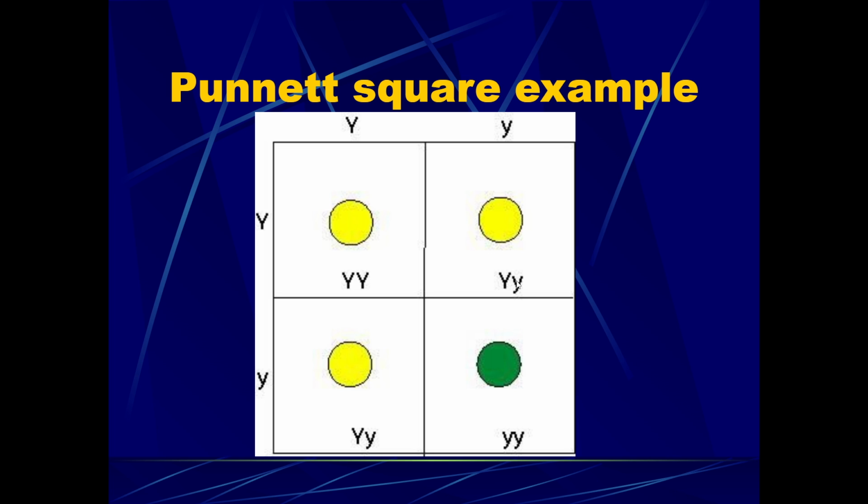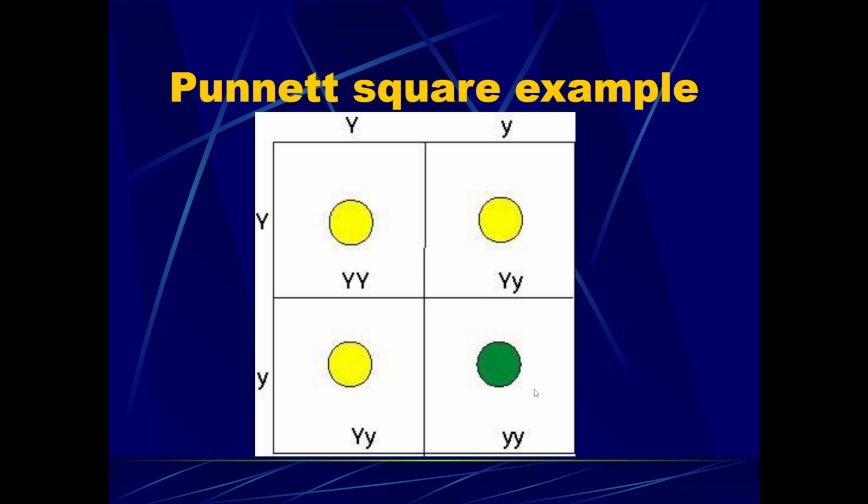Now, if you're getting used to Punnett squares, you could write lowercase y, capital Y. It's just general convention to always write the capital first if it's there. Here we have capital Y, lowercase y. Here we have lowercase y, lowercase y. So what we're seeing here is that with two heterozygous parents, so they have two different types of traits for the same physical factor being inherited, that produces a 3-to-1 chance for the organism to be either yellow or green.